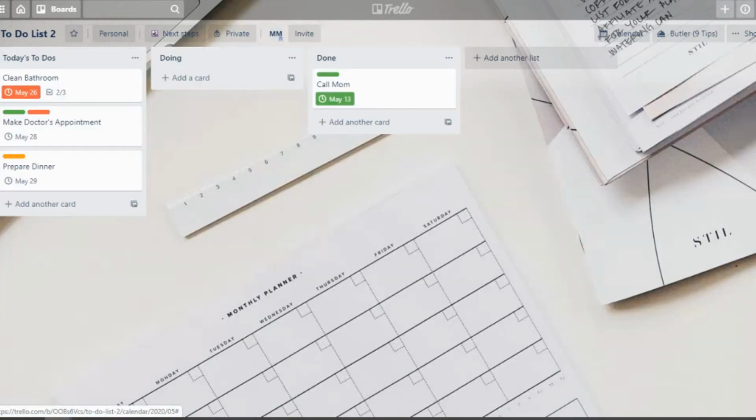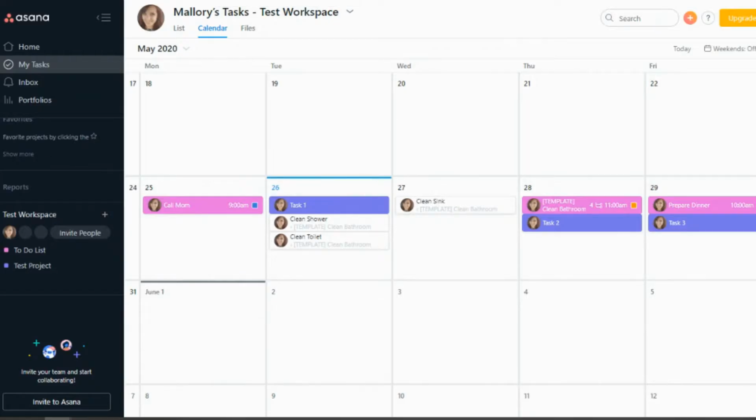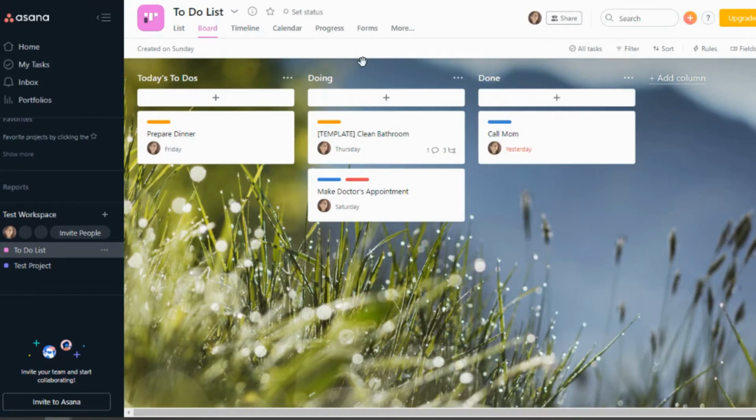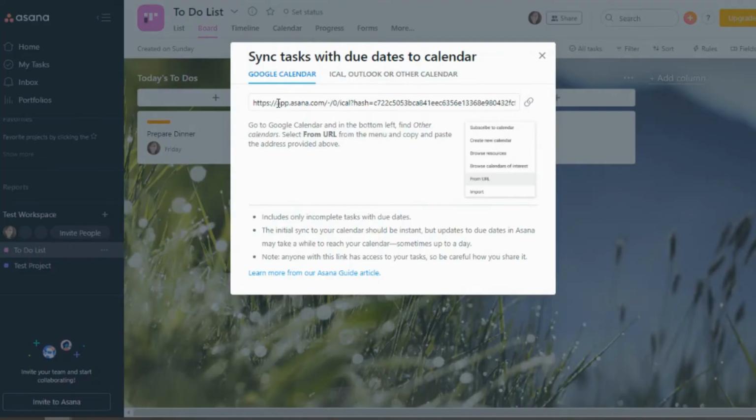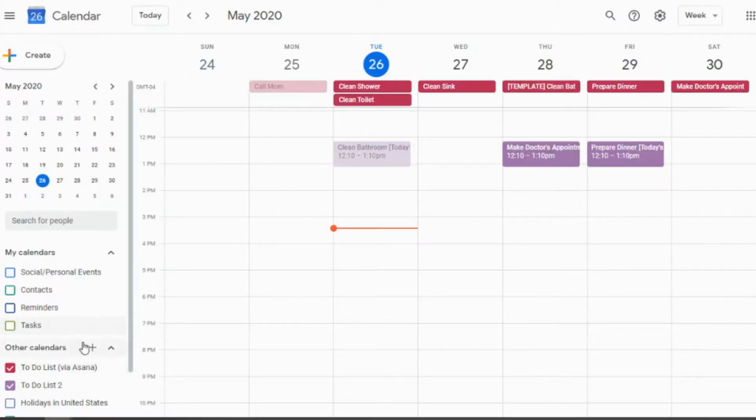Now, where there is a difference is within the Google Calendar. So they both sync to Google Calendar. And if I go back to Asana, in order to sync, let me go into a project. I keep getting the two mixed up, but go into a project and you would pull this little down arrow, you click on the arrow, and you would go to export and you would go to sync calendar. And again, you would do this very similar to how I described it in Trello. You would copy this link. And if I go to my Google Calendar, you would then go to add calendars and then add in that link.